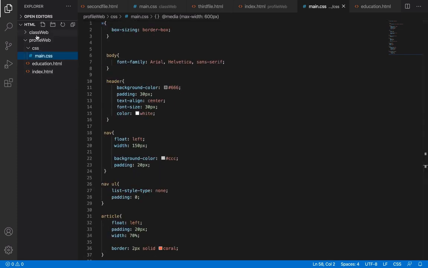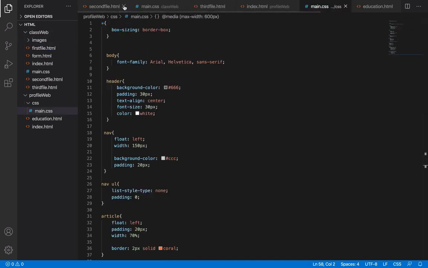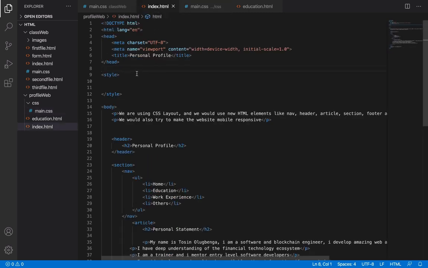What I will now do is include the styling on the index.html here. The way we did it the other time, we used link.